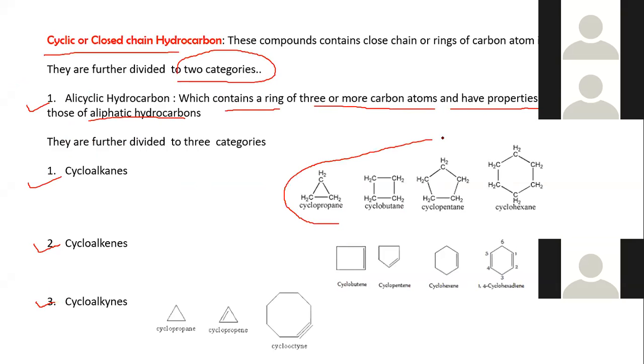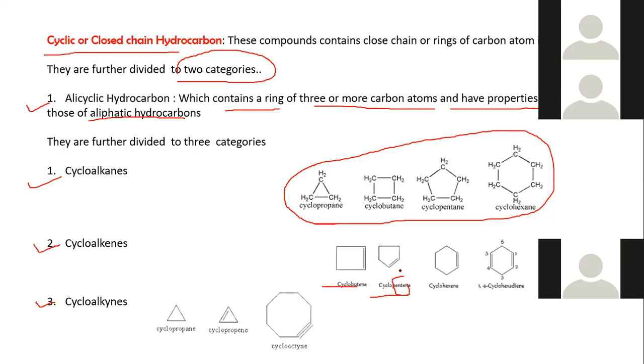Examples of cycloalkanes are cyclohexane, cyclopropane, cyclobutane, and cyclopentane. Examples of cycloalkenes are cyclobutene and cyclopentene.